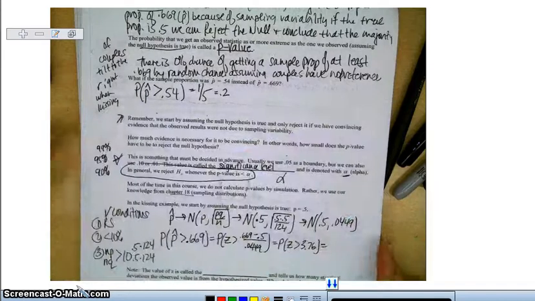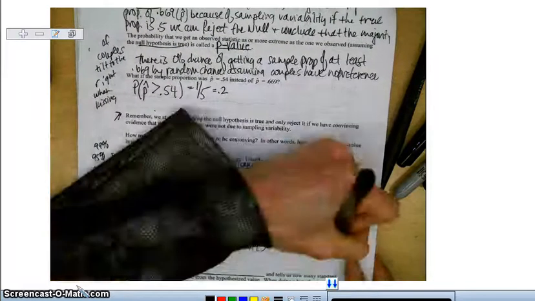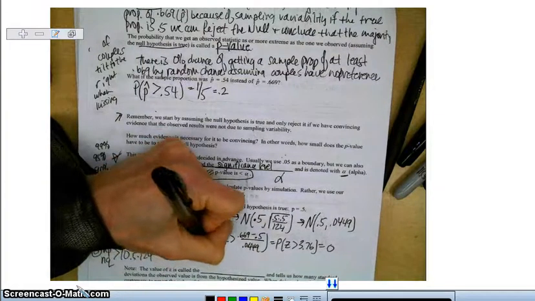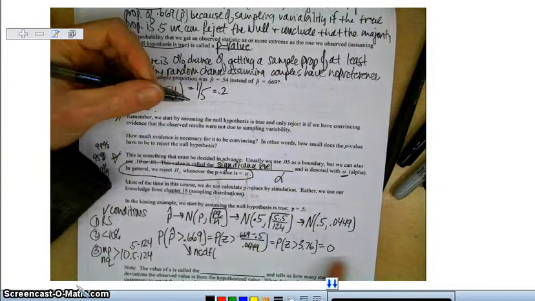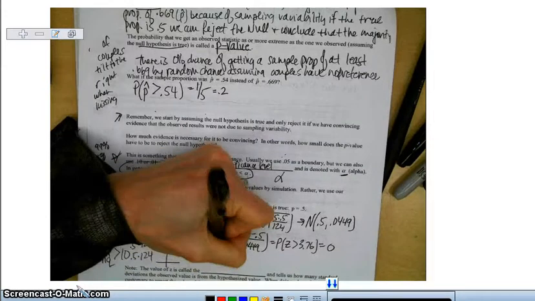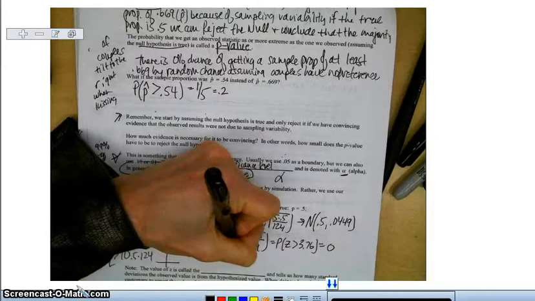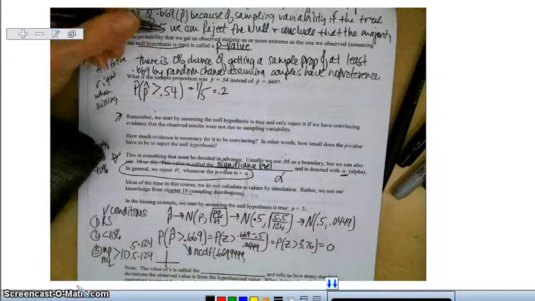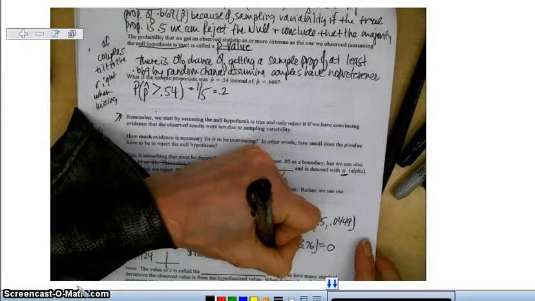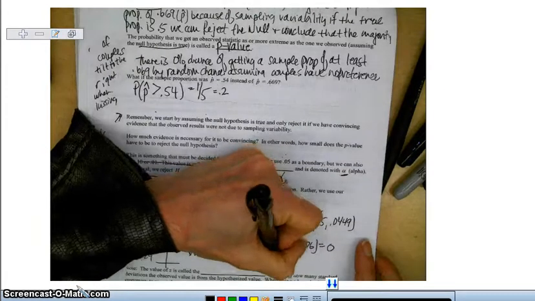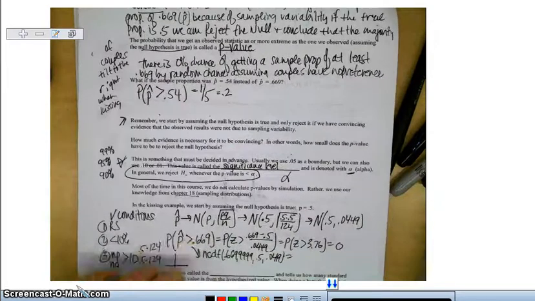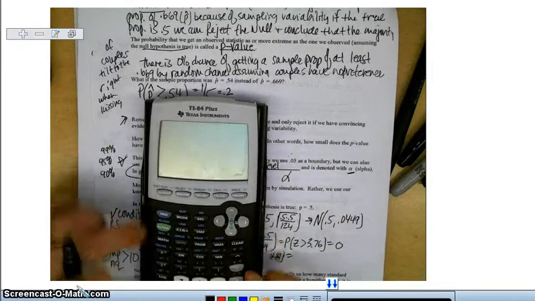You could look that up on your z-table, and you'll get approximately 0. The other option would be to do normalcdf, and since this is a normal model, greater than 0.669, you'd have 0.669, comma, infinity, comma, your mean is 0.5, and your standard deviation is 0.0449.